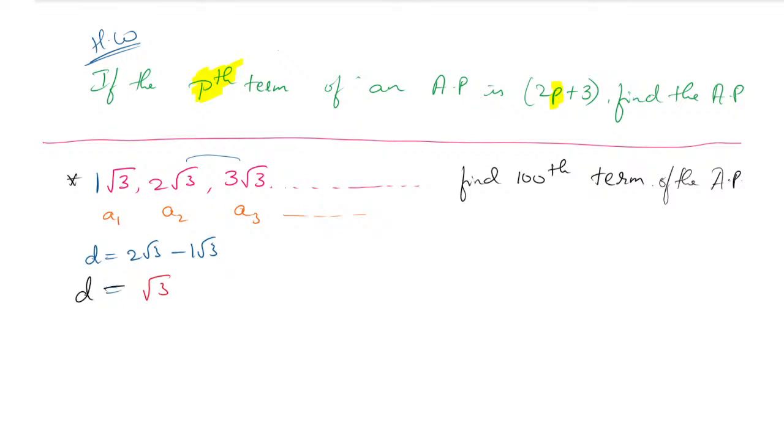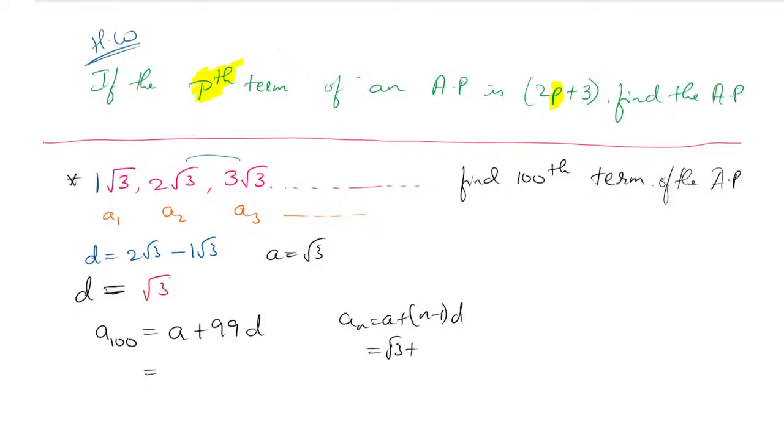One extra piece of information for you. The A value is root 3 here, no problem. So we want to find the hundredth term. A100 is equal to, write down the formula, or directly also you can write A100 is equal to A plus 99d. Otherwise you can go with an is equal to A plus n minus 1 into d. The A value will be root 3.